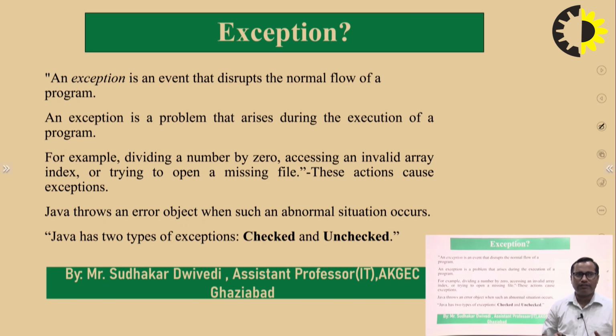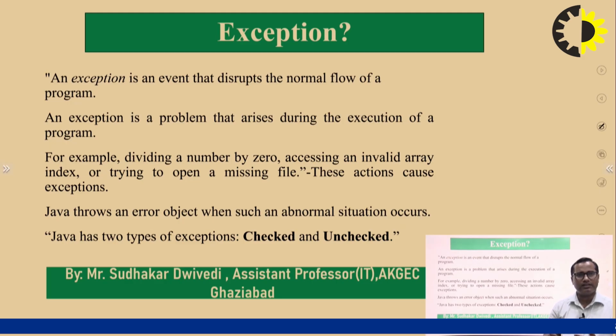So we can define an exception as an event, or a condition, that can disrupt the normal flow of the program. An exception is a problem that arises during the execution of the program and can terminate it or break the normal flow of execution.